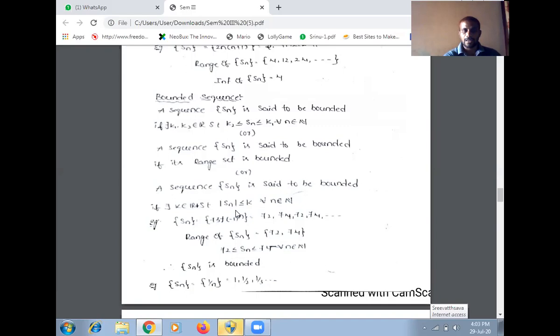Minus k less than or equal to Sn less than or equal to k. So minus k is the infimum of Sn అవుతుంది, plus k is the supremum of Sn. Minus k అనేది అనుక్రమం Sn కు గరిష్ట దిగువ హద్దు, ప్లస్ k అనేది అనుక్రమం Sn కు కనిష్ట ఎగువ హద్దు అవుతుంది. సో Sn అనేది ఒక పరిబద్ధ అనుక్రమం అయితే ఫర్ ఆల్ n belongs to capital N కు mod Sn less than or equal to k అగునట్లుగా k belongs to capital R వ్యవస్థితం.